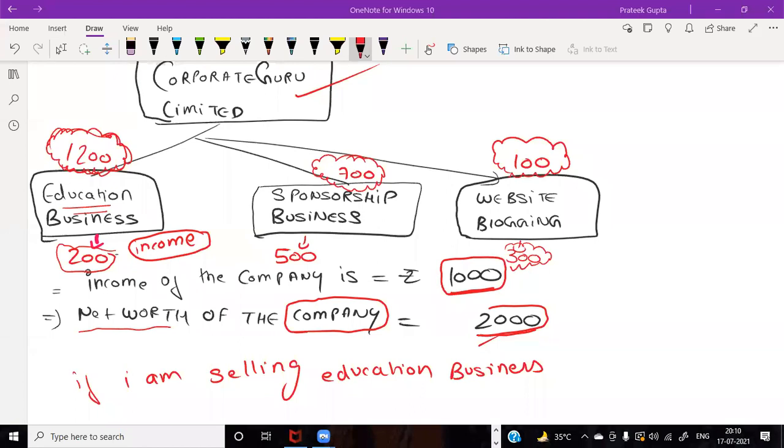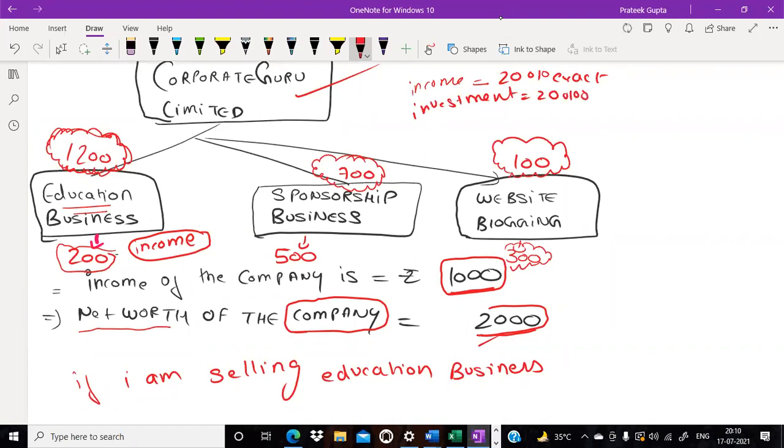Okay, so there is confusion here. See, this one is important. Was our income exactly 20%, or was our investment 20% or more? What was the criteria? Does anyone remember? I think income was 20% and more, and investment should exceed 20%.